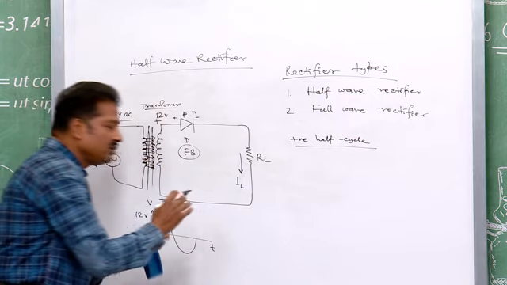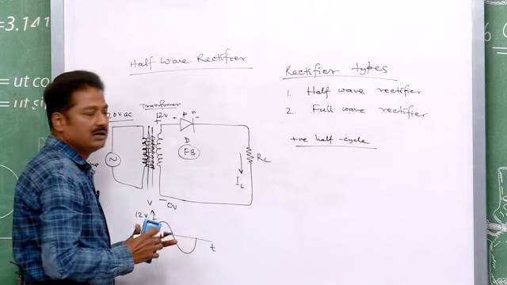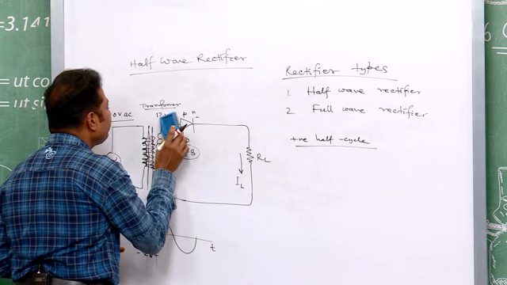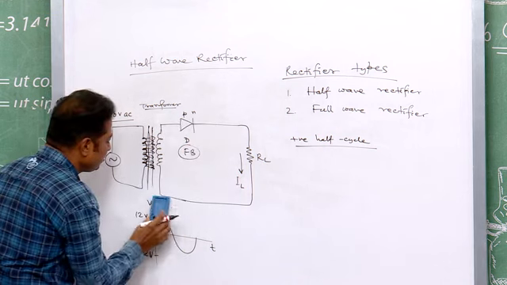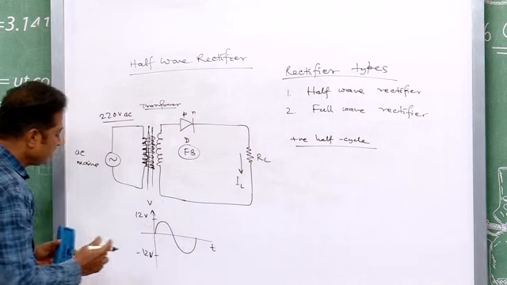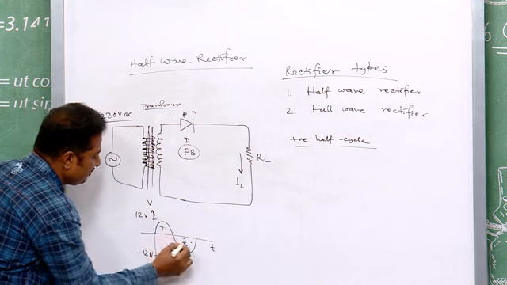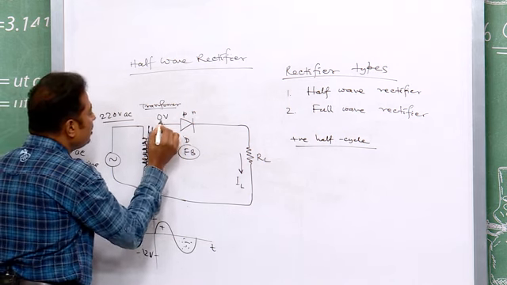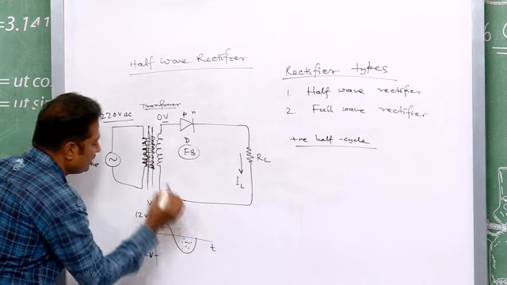You now switch over to the other half cycle. The other half cycle means the negative half cycle. When it is the negative half cycle, the situation changes. How does it change? This side will be 0 volt, negative, and this side will be 12 volt, positive.